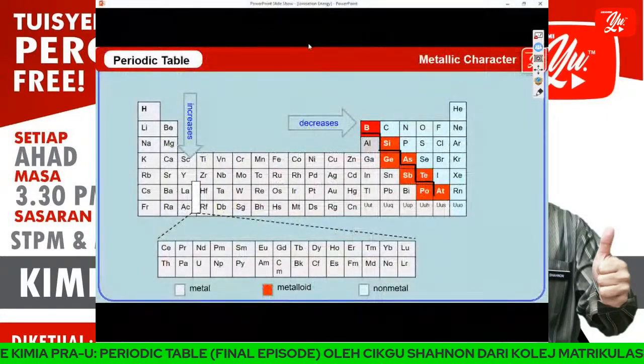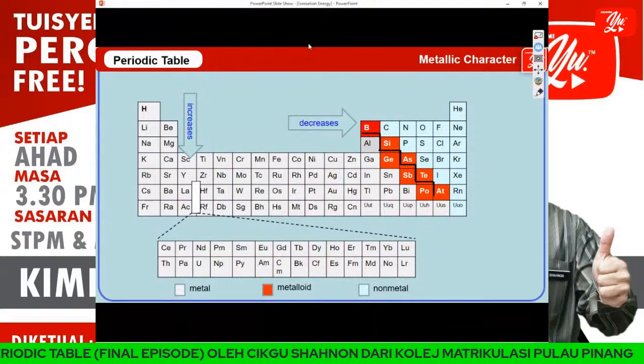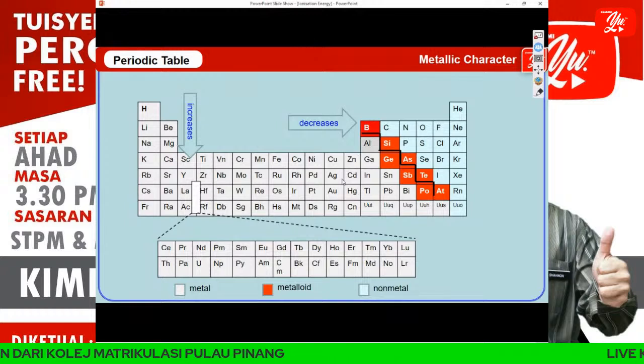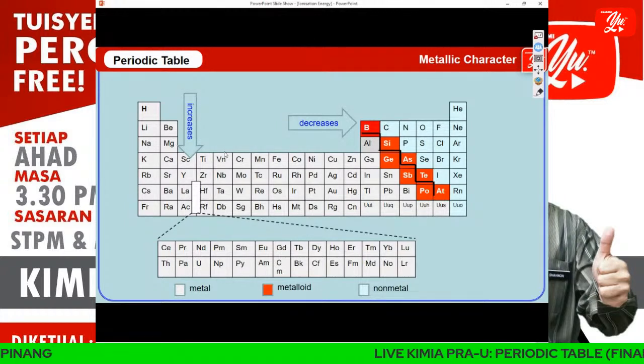Okay, now we have finished electronegativity. Now we go to metallic character. As we can see here, this is predictable. We have three colors here.